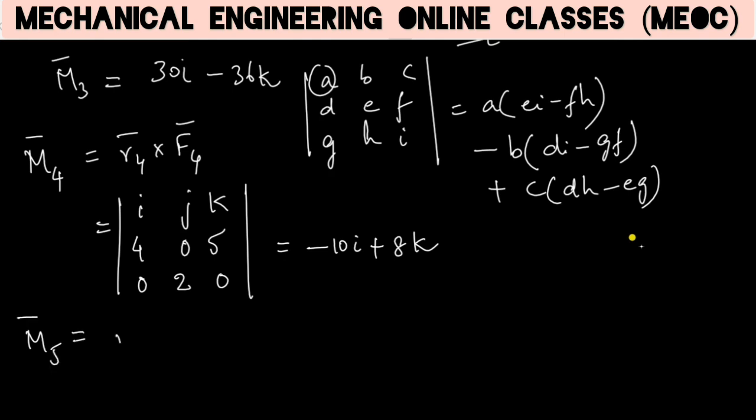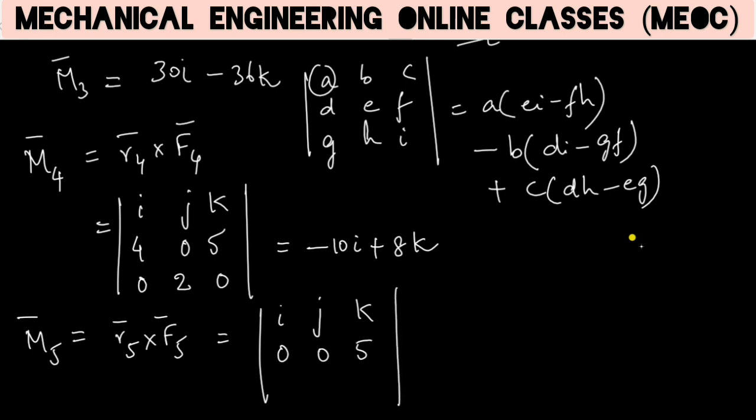And let M5 be the moment of F5 with respect to the origin. Then this is 0, 0, 5, 0, minus 7, 0.